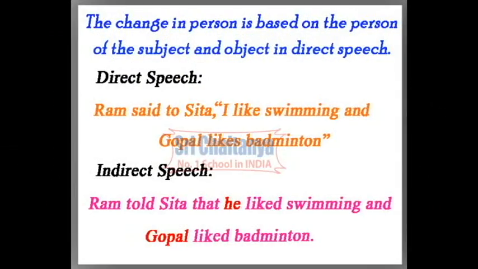The change in person is based on the person of the subject and object in direct speech. The sentence is like this in direct speech. Ram said to Sita, "I like swimming and Gopal likes badminton." Now let us see how we have to change this sentence in indirect speech. Ram told Sita that he liked swimming and Gopal liked badminton.